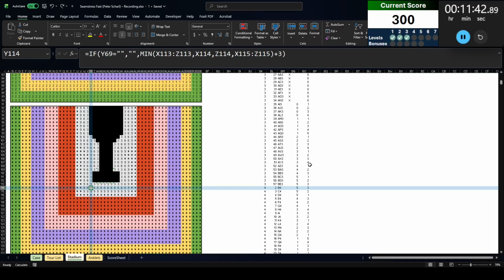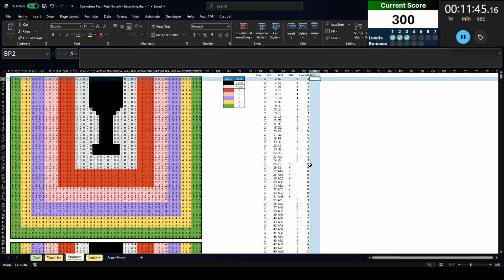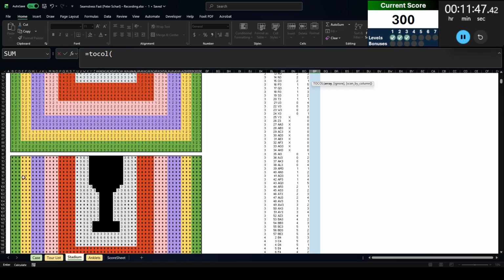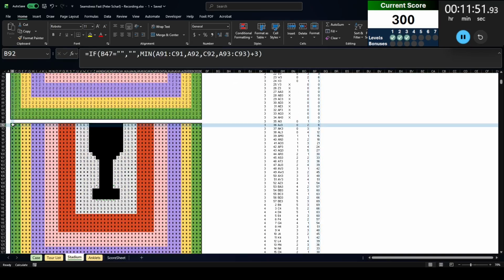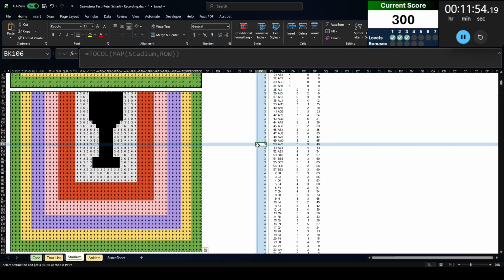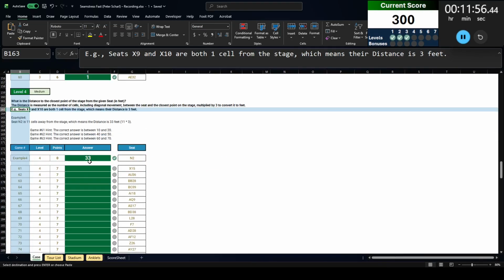They're not changing. That should be good. So we're going to call this distance, and we're going to call that distance map there. Now, once again, I do believe these should be fixed, so I'm just going to copy paste them as values. And then once again, I'm going to